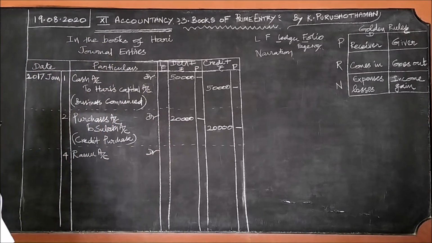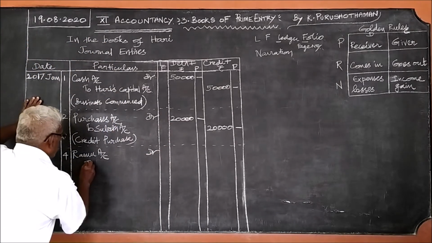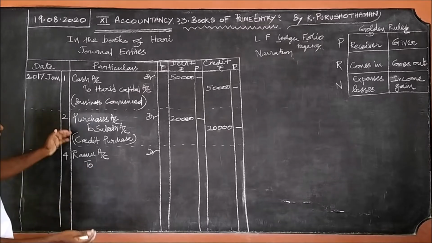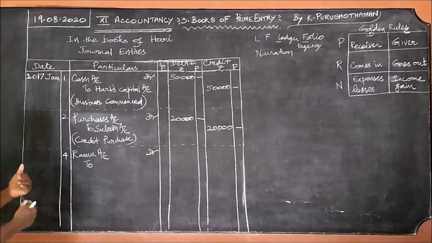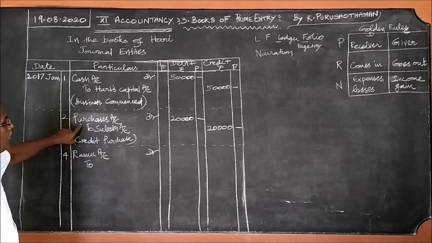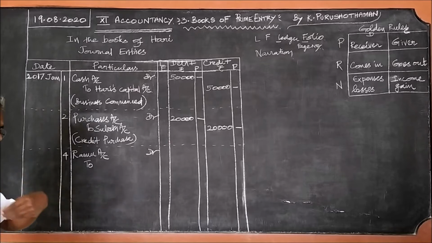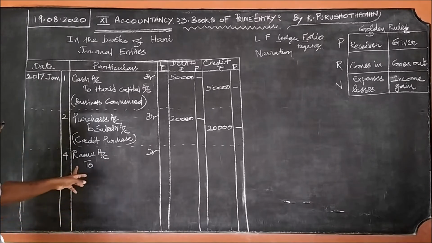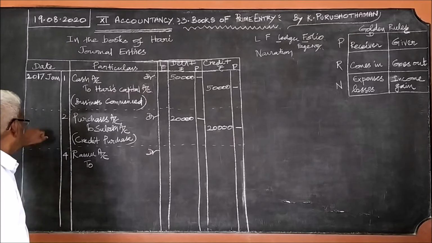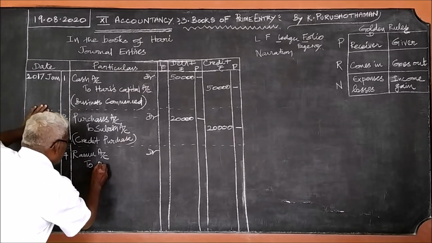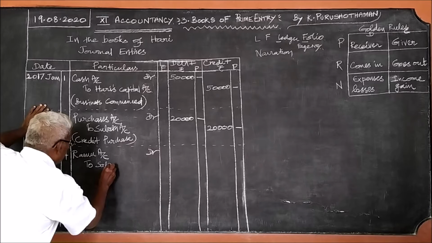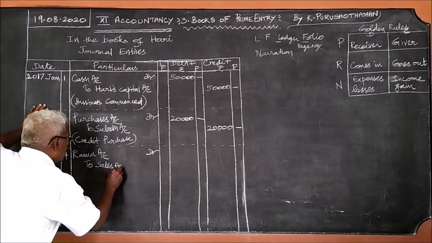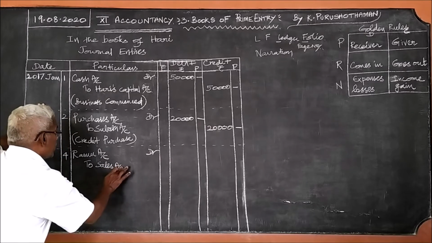So, can we write here to goods account when goods are sold? When goods are purchased, goods comes in, but we don't write goods account debtor, we write purchases account debtor. Likewise, when goods are sold away, goods goes out. In that case, we cannot write here to goods account, but what our accountancy rules say is to sales account.